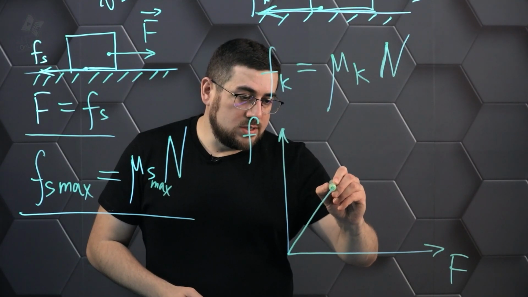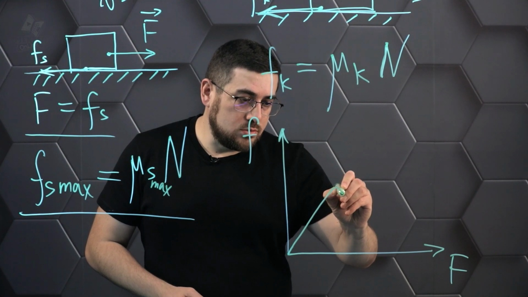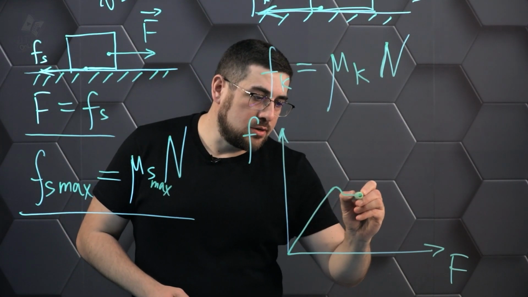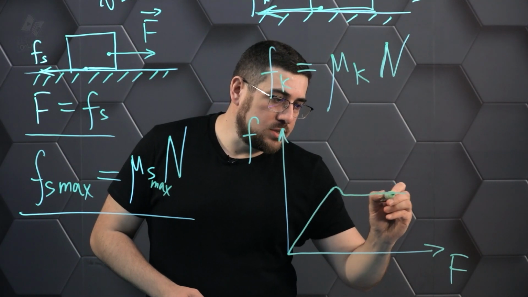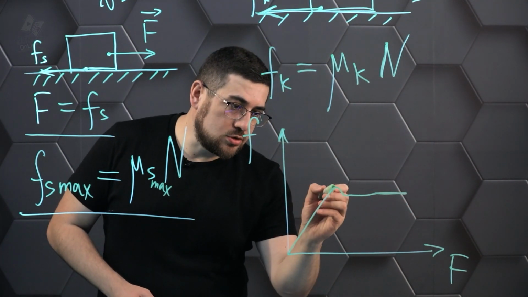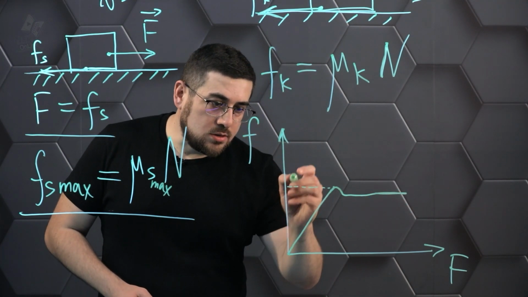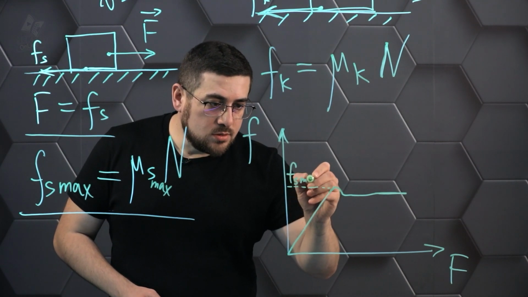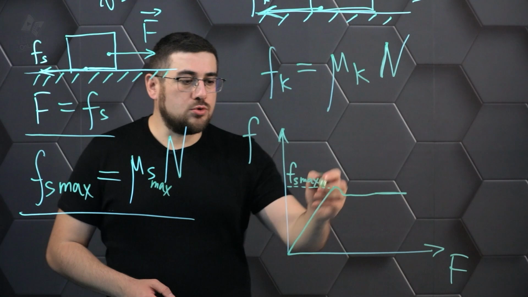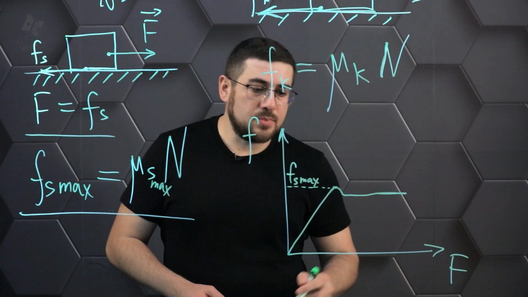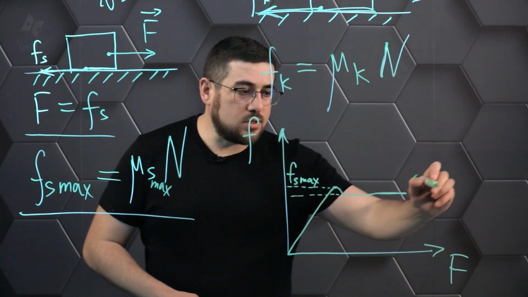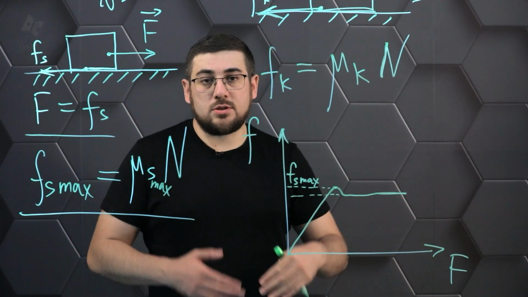This resting friction will reach its maximum, then it will decrease a little bit after that, to a value where the friction stops changing. What we can say is that the maximum resting friction here will be at the top of this graph, and this is the value when the friction has stopped changing. The traction force can continue to increase, but the friction force will not change.